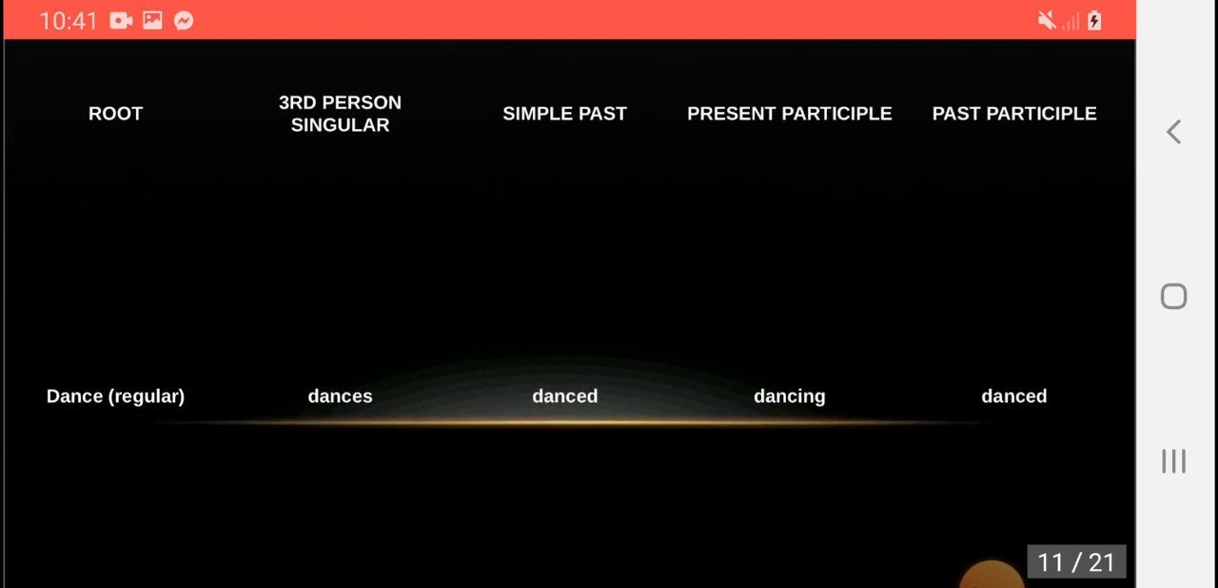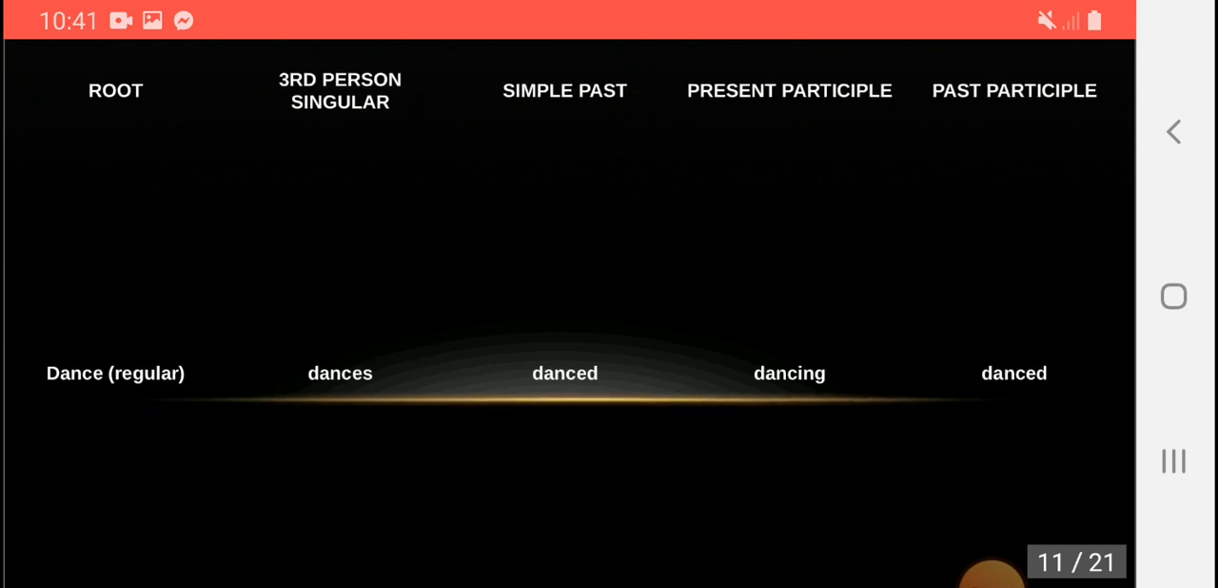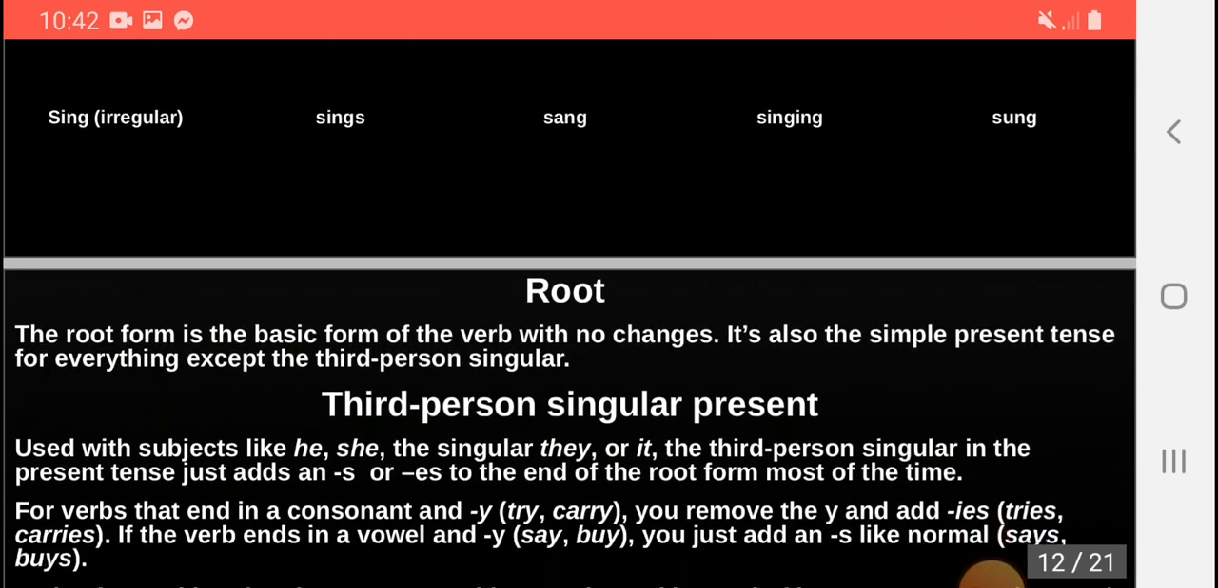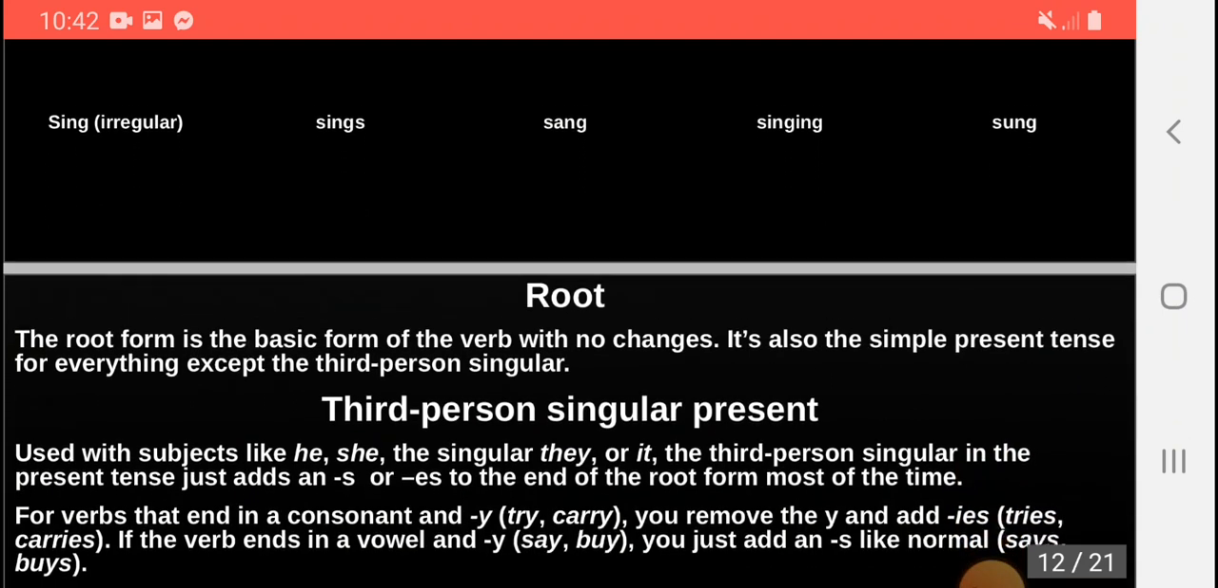Here we have a chart of some verbs. We have the root, then the third person, then the simple past, then the present participle, and then the past participle. For example, we have dance, regular. Dance is the root word or the root verb. Dances is the third person singular form. Danced is the simple past form. Dancing is the present participle form, and danced is the past participle. Similarly, sing, sings, sang, singing, sung.